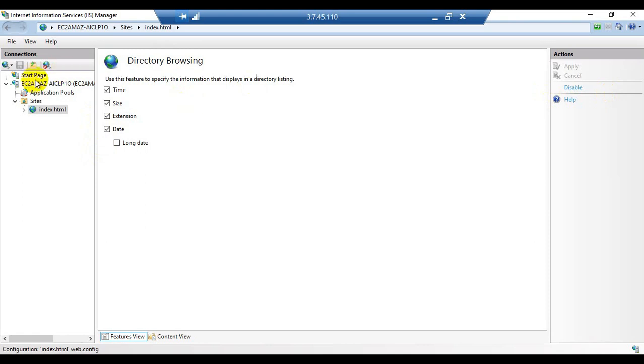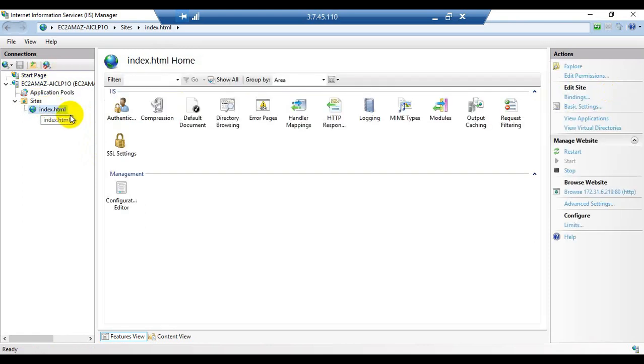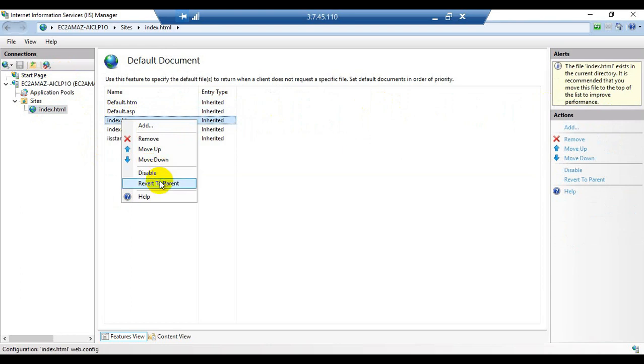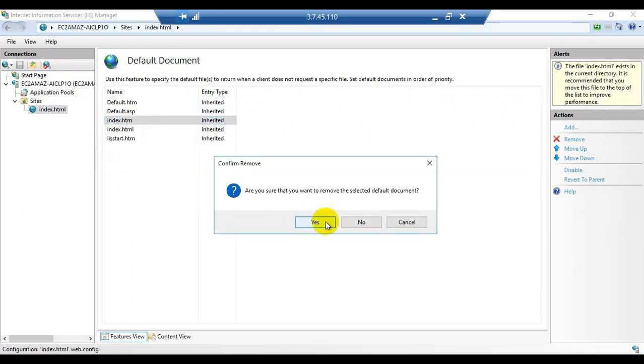So we enabled successfully. Now double click on index.html. Now click on default document, double click on it. So here we can see index.html, the file is already existing. So remove this one, because two files with the same name cannot be placed in the same location. So we need to remove the previous one if you want to place the new file with the same name as the old one.